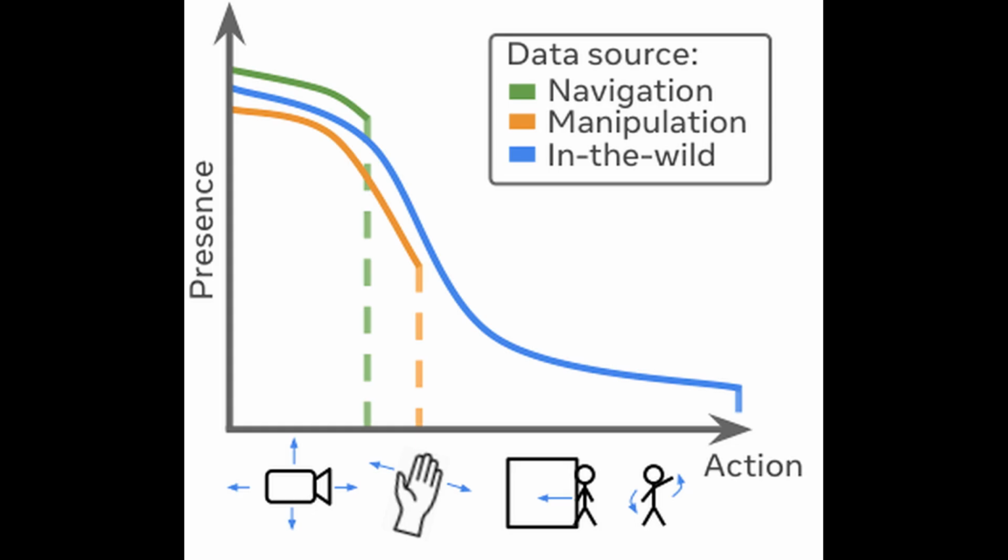This graph really illustrates the challenge. Previous work focused on navigation tasks, manipulation tasks, or controlled environments where actions are limited and well-defined. But in the wild videos contain a much wider range of possible actions, making the problem significantly harder. And notice how the presence of different action types varies across these domains. In the wild videos have this long tail of diverse actions that are much harder to capture.